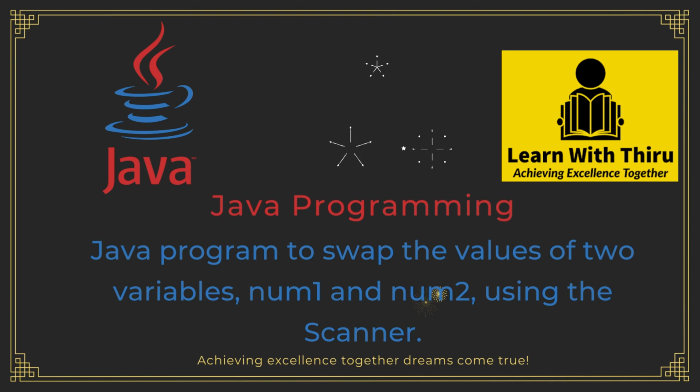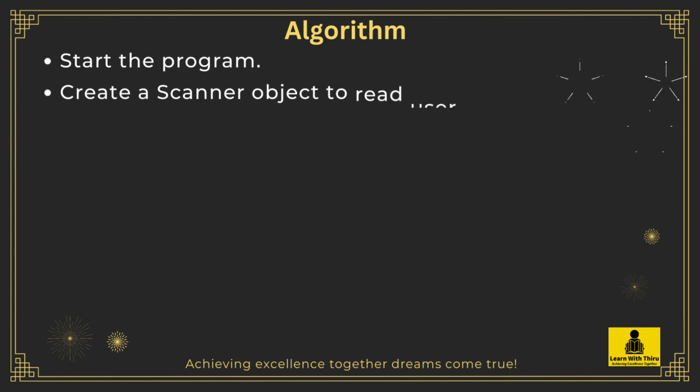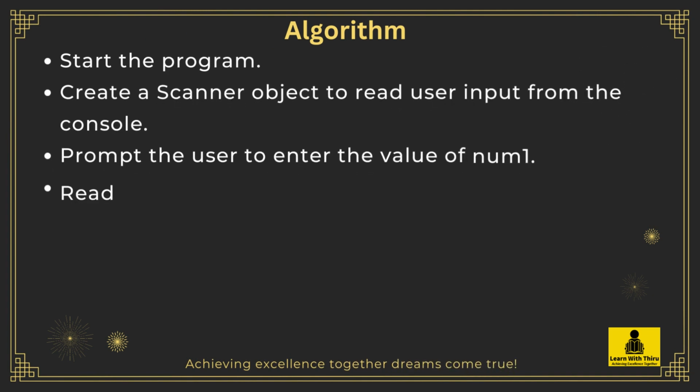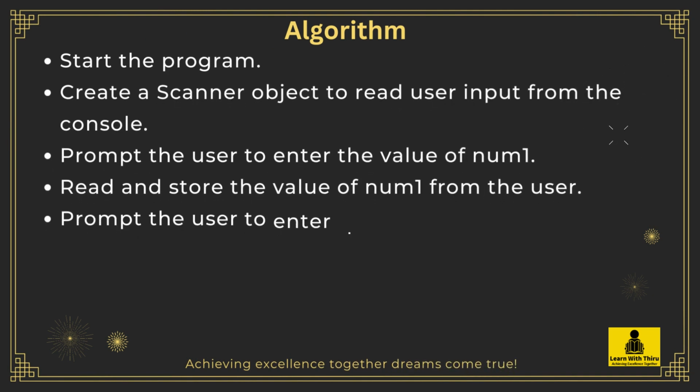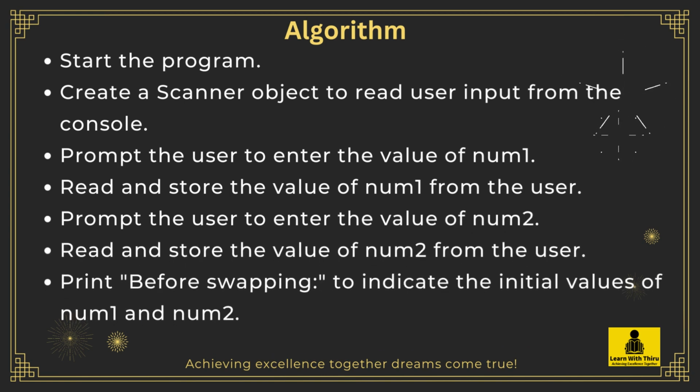Java program to swap the values of two variables, num1 and num2, using the Scanner. Algorithm: Start the program. Create a Scanner object to read user input from the console. Prompt the user to enter the value of num1. Read and store the value of num1 from the user.